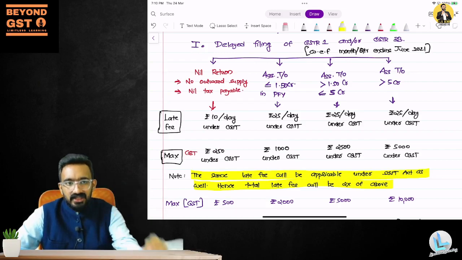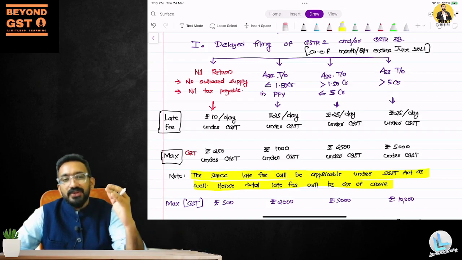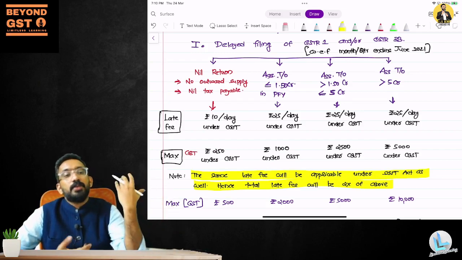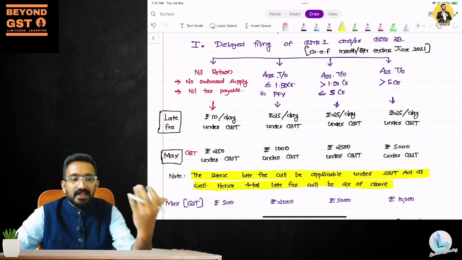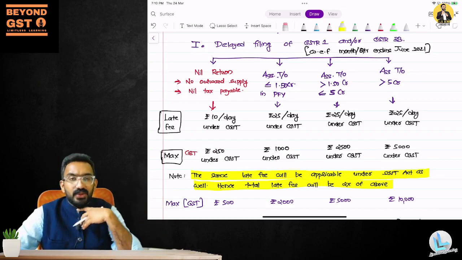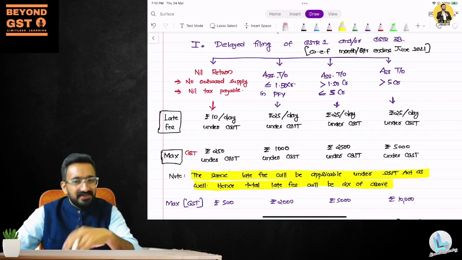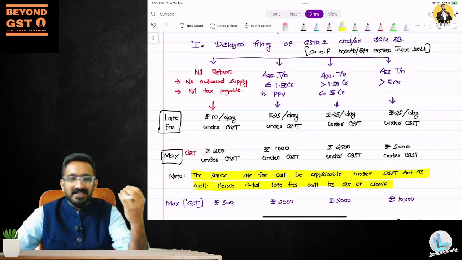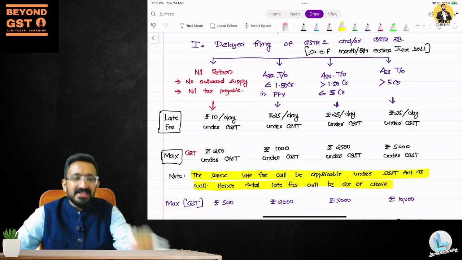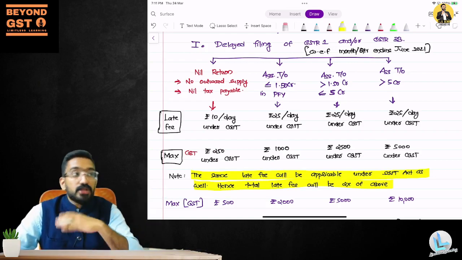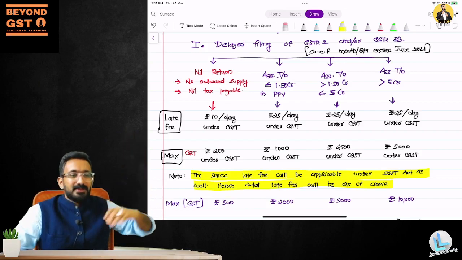This is the relaxation that they have given. They said, I'll rationalize. I'm not making money out of late fees anymore. Because think about it practically, what will people decide? If the fee is less, people will decide, I'll not violate. It's like taxes only. If the tax is reasonable, people will be ready to pay. If the taxes are exorbitant, people say, I'm not paying at all.